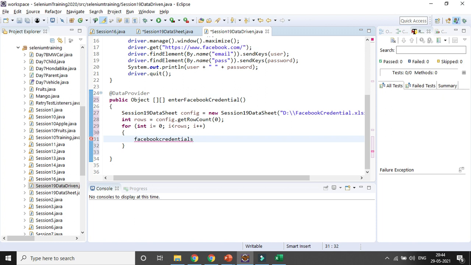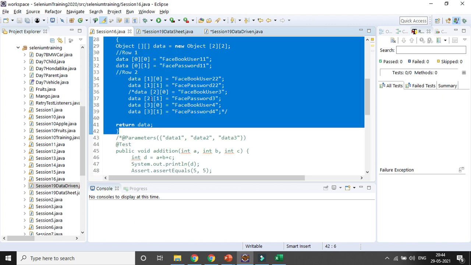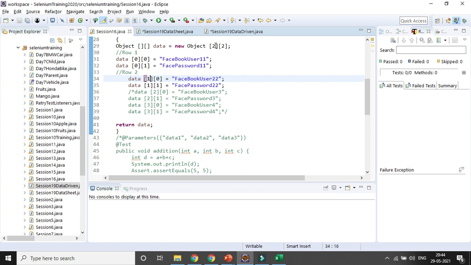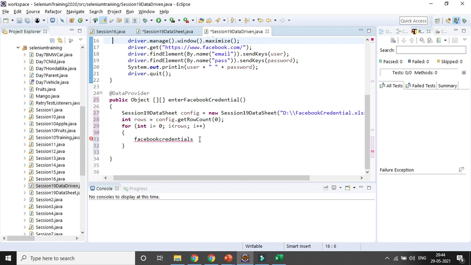Last time you saw here it is an object, right, because an object is nothing but your iterations and your kind of element. So I will be creating an object here, credentials, a 2-dimensional object. Equal to, how can I get the value? It will be that variable config dot getData, whatever we have written in the method.